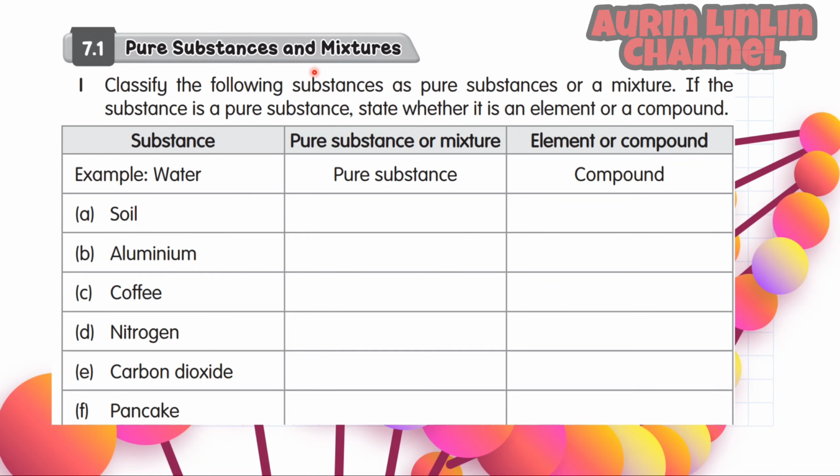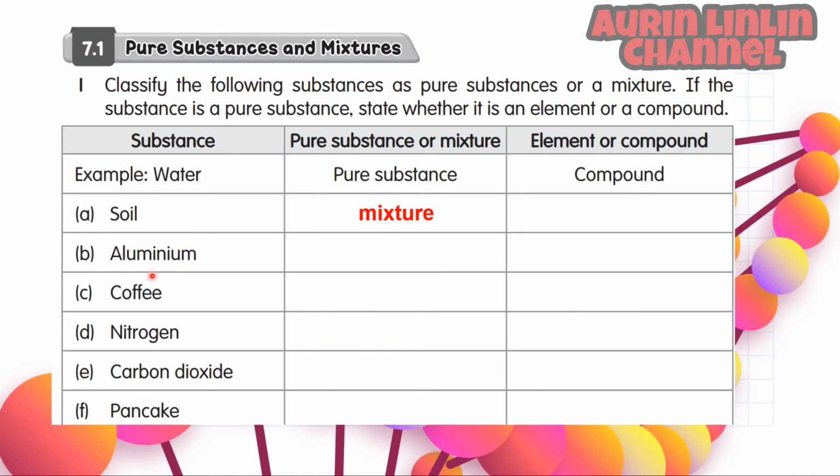Pure substances and mixtures. Classify the following substances as pure substances or a mixture. If the substance is a pure substance, state whether it is an element or a compound. Example, water. Water is a pure substance and it is a compound. A. Soil. Soil is a mixture.